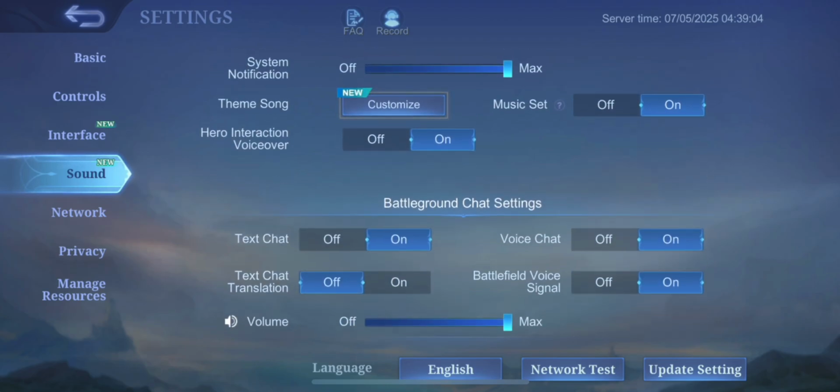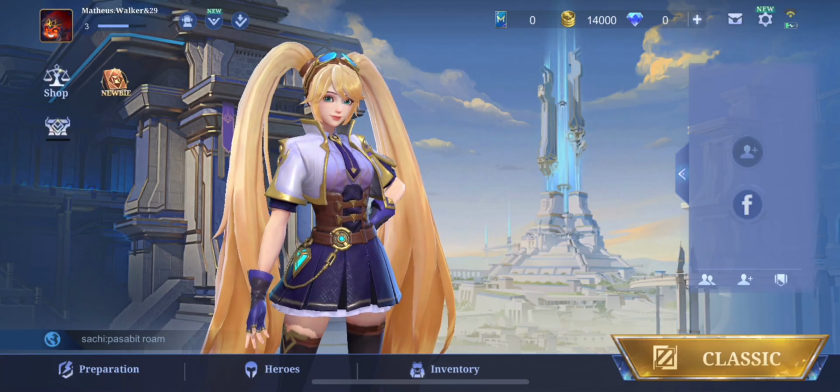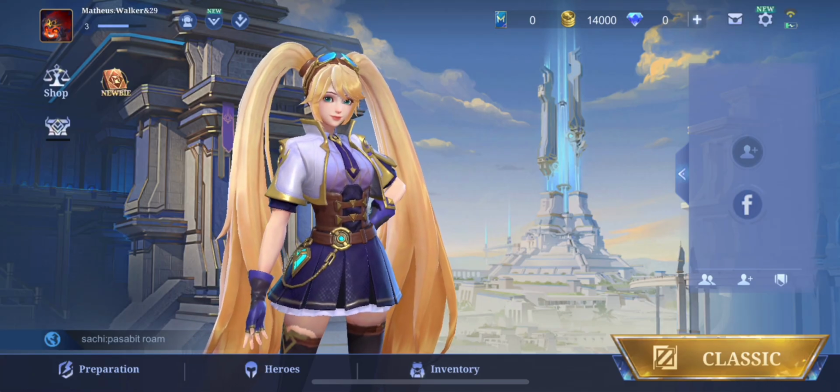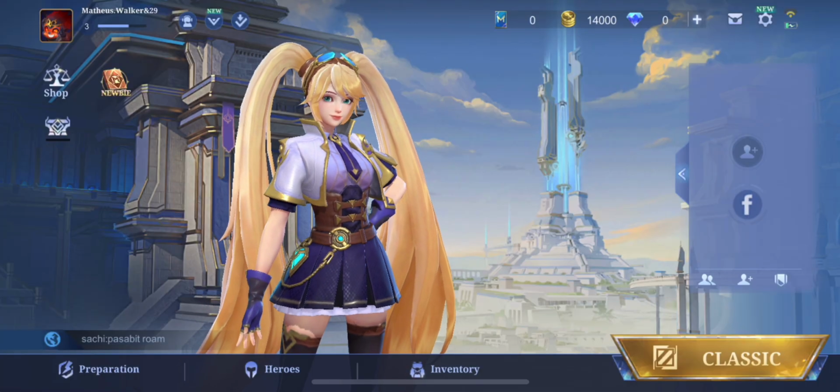And you can also scroll down and turn on the battleground chat settings if you want, and basically that's it. Now if you still have problems with this, you're going to have to simply uninstall the game, make sure you have the latest iOS version, and then reinstall the game, and that should fix the error.